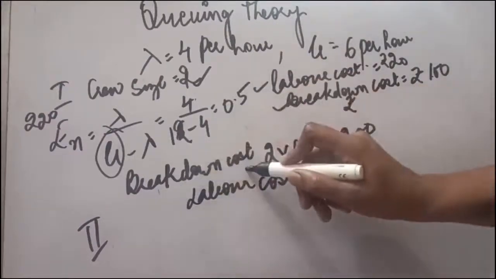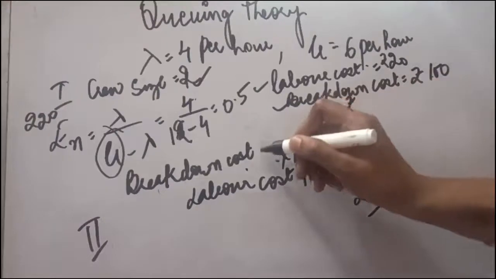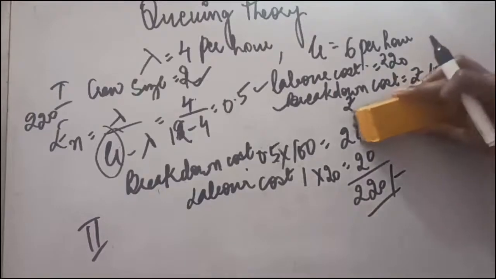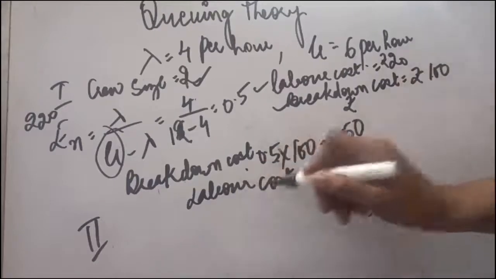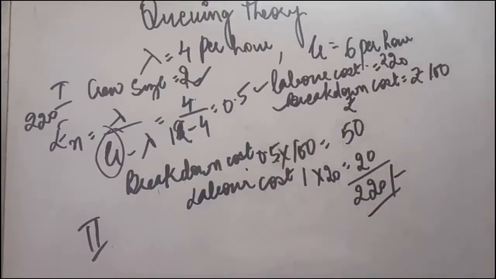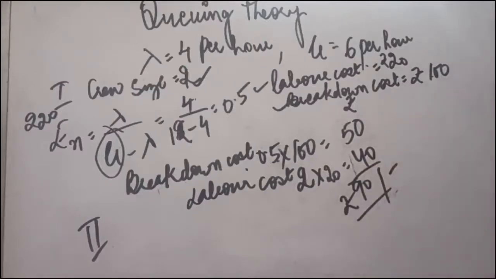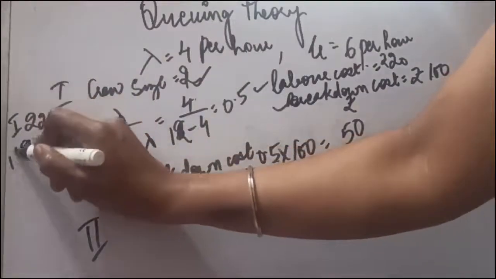So now breakdown cost will be, instead of 2, 0.5 into 100, so it will be 50 rupees. Now the labor cost: earlier it was 1 into 20 because 1 was the crew size. Now 2 workers are working, so both of them will be demanding the payment, so it is going to be 40. So the total for the second case, if there are 2 people working, is rupees 90. So our first answer was 220, the second answer is 90.